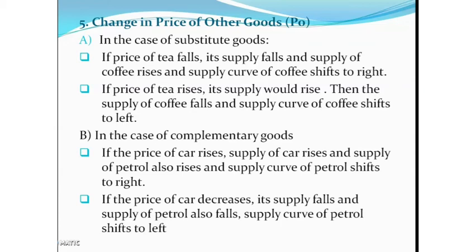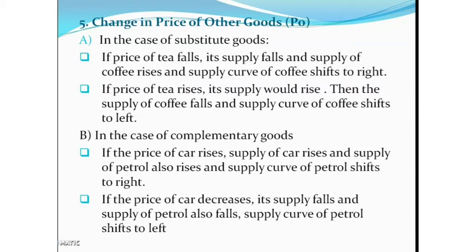We can explain it with the help of an example. An example of a substitute good is tea or coffee, and we can use tea instead of coffee or coffee instead of tea. So if price of tea falls, its supply falls. That we have studied in the law of supply. If the price falls, supply also falls for the commodity.